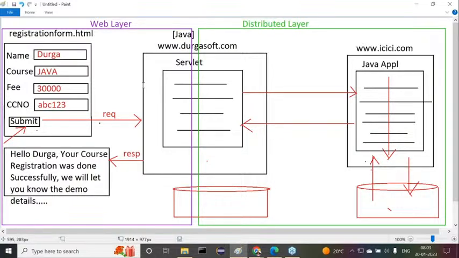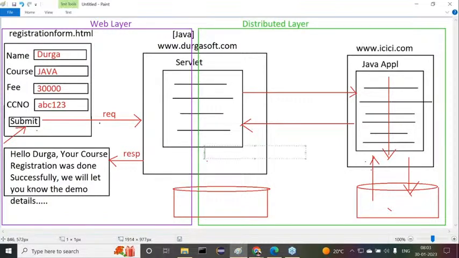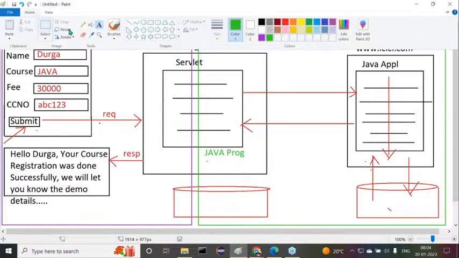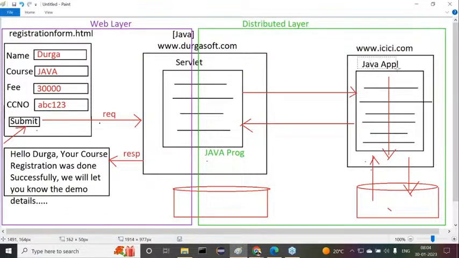Now let's observe carefully. One more point I'm trying to introduce, now try to understand it clearly. Tell me guys, is this servlet a Java application or not? Servlet is a Java program or not? No response guys. Servlet is a Java related technology, a Java program only. Now here we are saying it is a Java application. Am I right or not? But is there any guarantee that ICICI Bank is preparing their website by using Java? Tell me, do you have any guarantee? At present I'm using ICICI Bank.